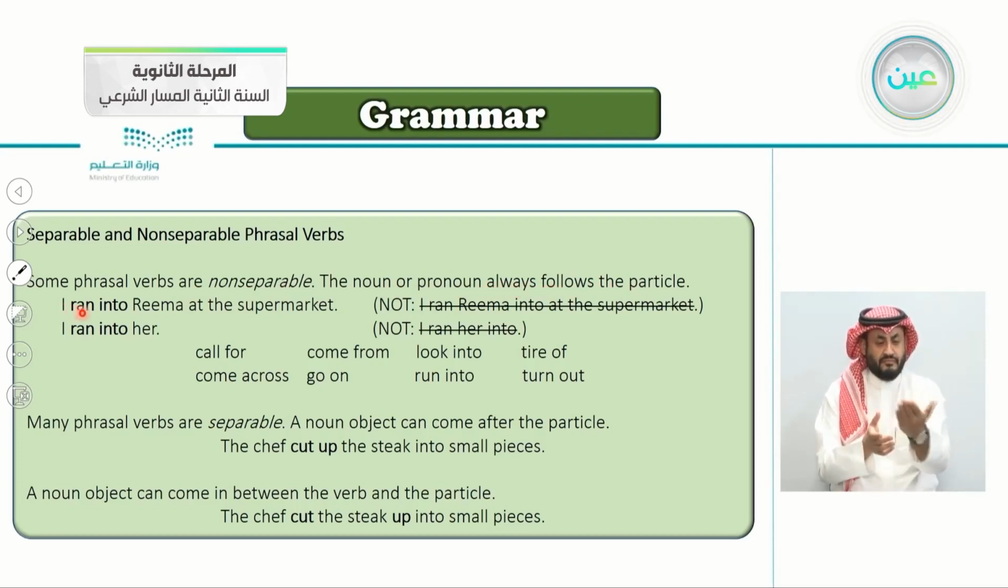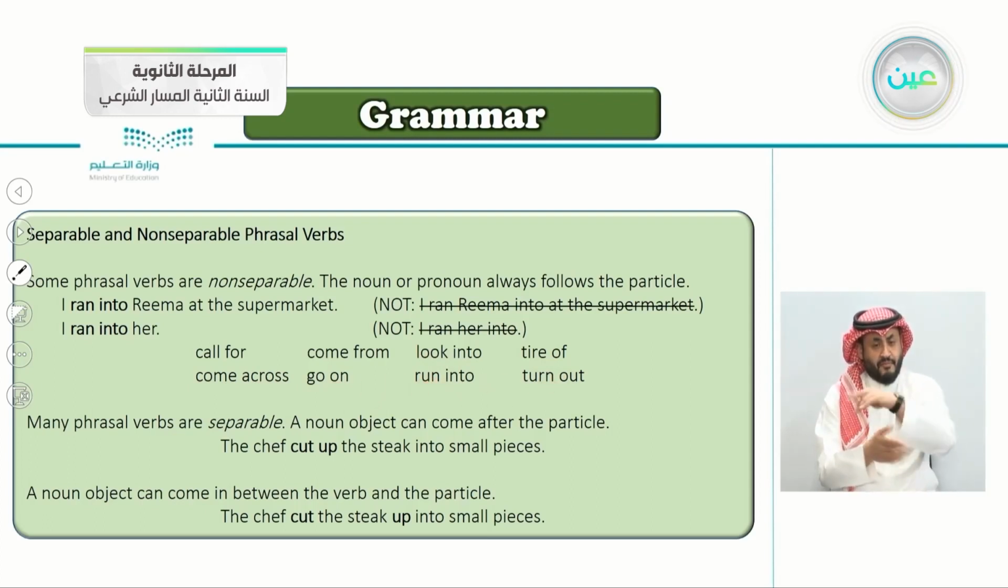So let's read it here. I ran into Rima at the supermarket, not I ran Rima into at the supermarket. You can't say I ran Rima into at the supermarket. I ran into her, not I ran her into. So, for example here: call for, come from, look into, tire of, when you're tired of something, come across, go on, run into, and turn out.